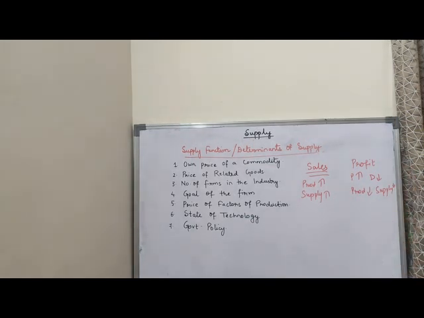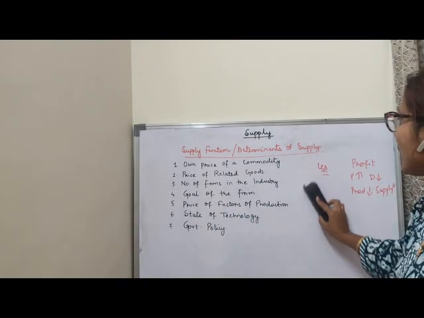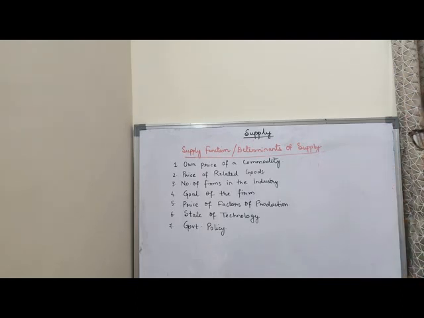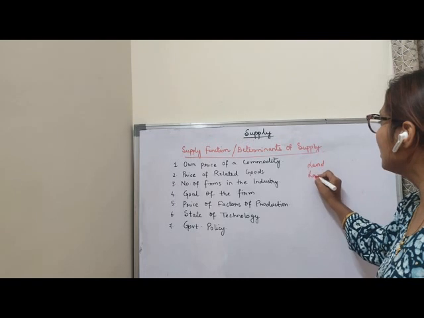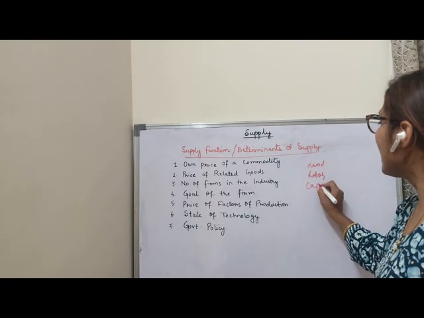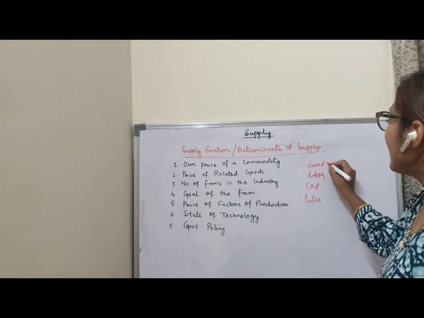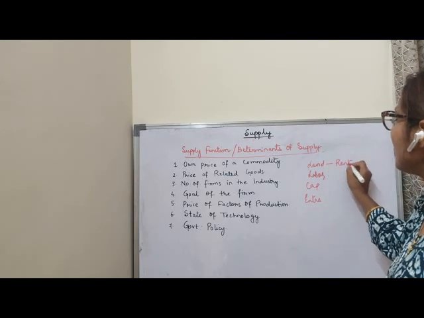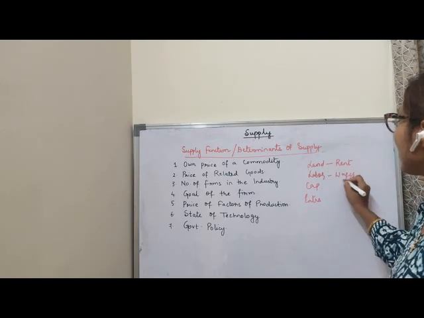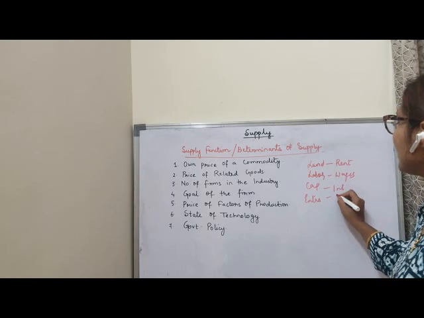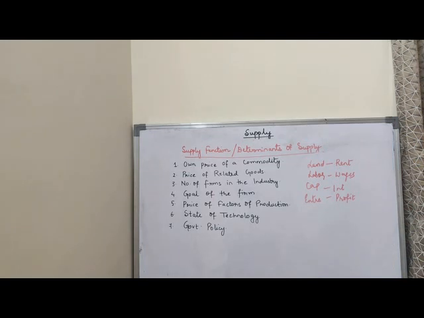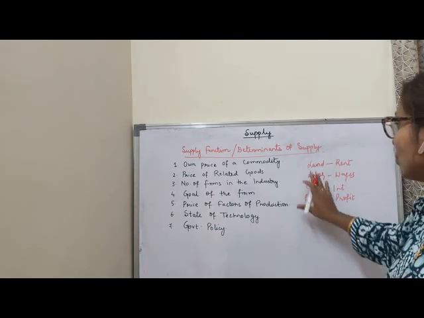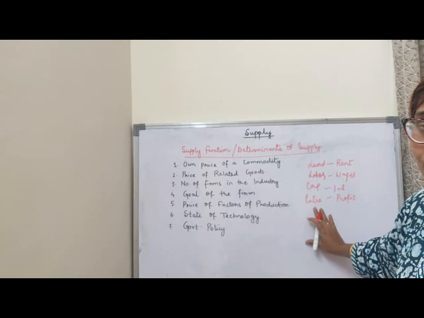Coming to the 5th point, price of the factors of production. Price of the factors of production, children. Factors of production are land, labor, capital and entrepreneurship. For land we have to pay rent, for labor wages, for capital interest and for entrepreneurship profit. Suppose I am a producer, so I need to take all these factors of production for doing the production.